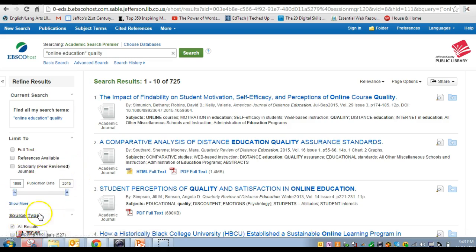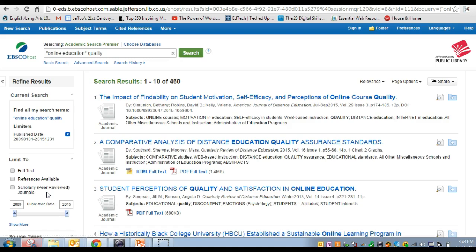Now, I did notice over here that I am using dates that go back to 1998, before some of you were born. The internet and online education were at a totally different place. So I'm going to drag this slider over here to something a bit more recent, how about 2009, and it's going to narrow that list down to anything within the last 5 years or so. Again, I can limit it to full text or things with references or in other ways, just by hitting show more here.